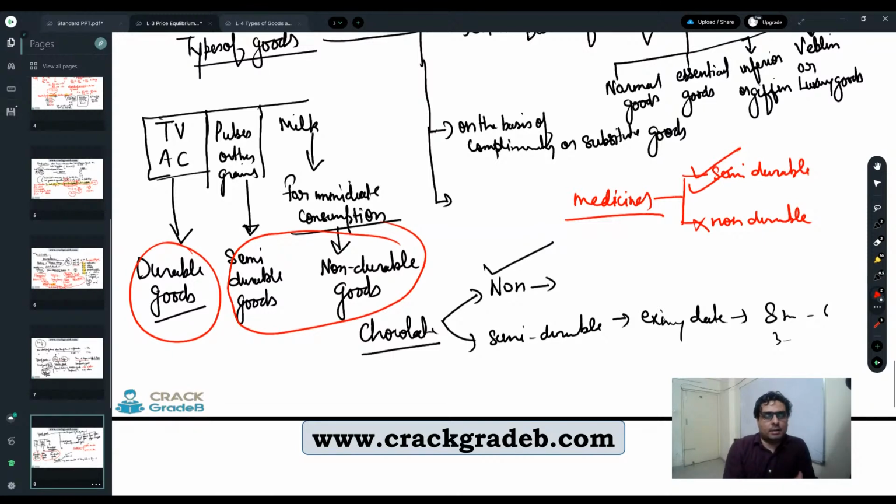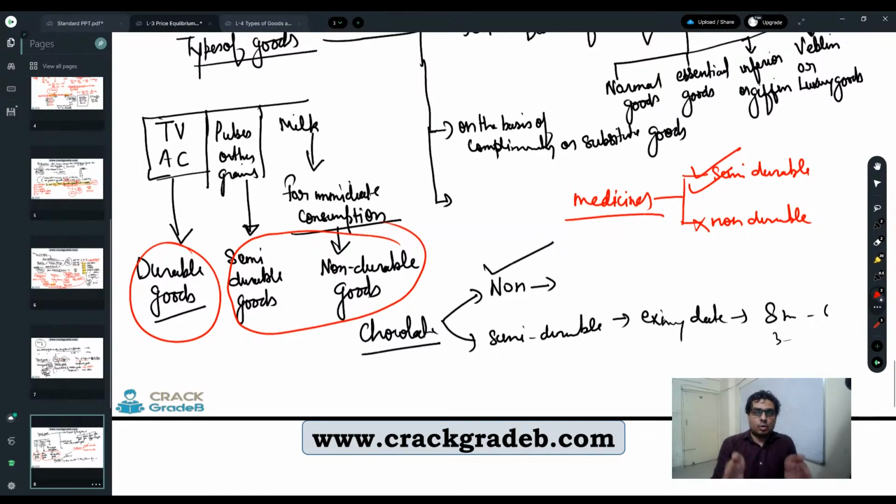Biscuits: a biscuit packet even lasts for 6 months, but the objective of a biscuit packet is not to keep it for 5 to 6 months. The objective is immediate consumption. So that will come under the category of non-durable. Whereas when the manufacturer is manufacturing medicine, he does not have the objective that it should be consumed immediately.